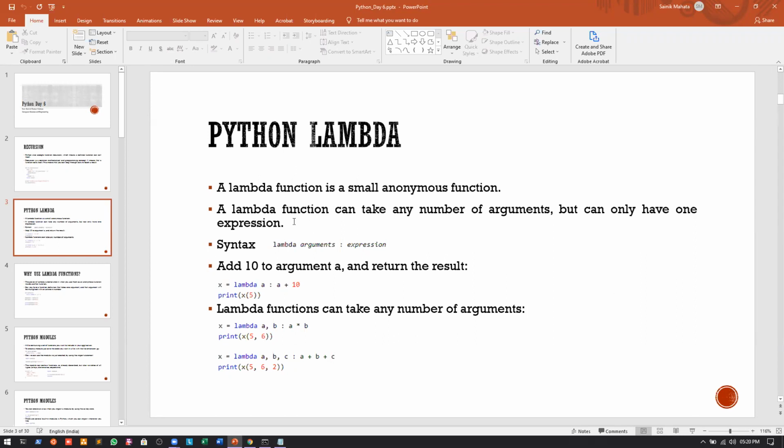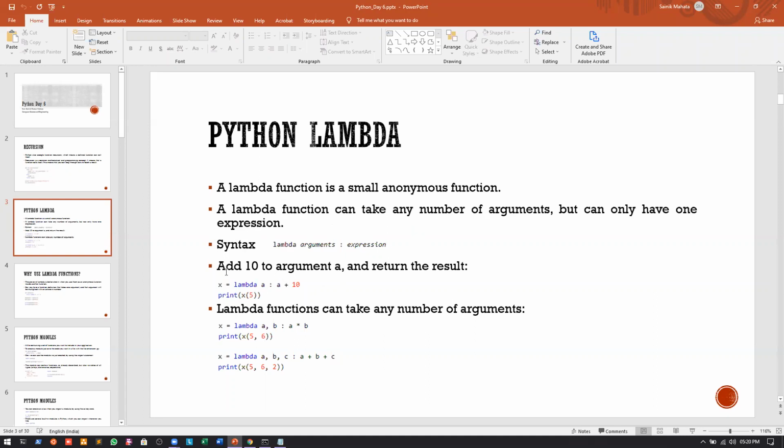Okay, and also we said that the lambda function can take any number of arguments, but we can have only one expression. Again, you can see that we have only one expression, but it can be argument, or you can see that we have added an s to the argument, so it is arguments. Okay. Now according to the syntax, let us see an example of how a lambda function actually works.